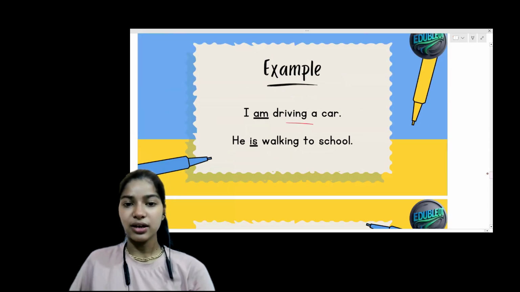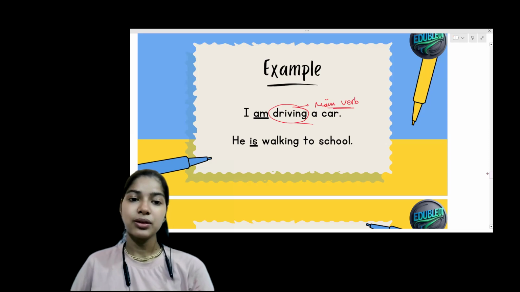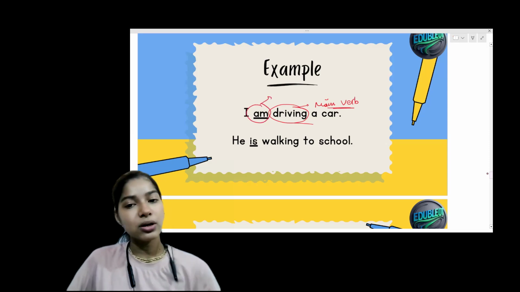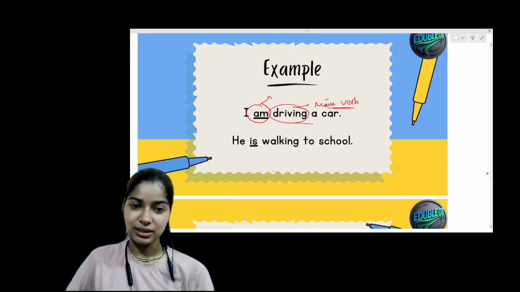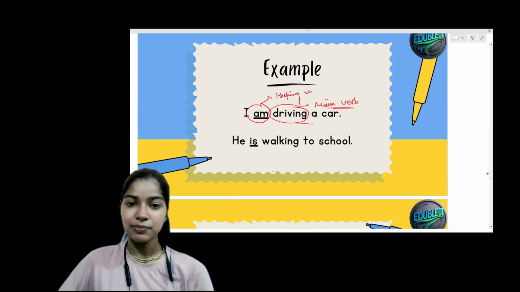I am driving a car. Driving again is the main verb. We should know what the main verb is. The main verb is the action going on. So driving is the main verb. Am is coming before the main verb, so that means it is the helping verb. That is the best trick to find out the helping verb in a given sentence.